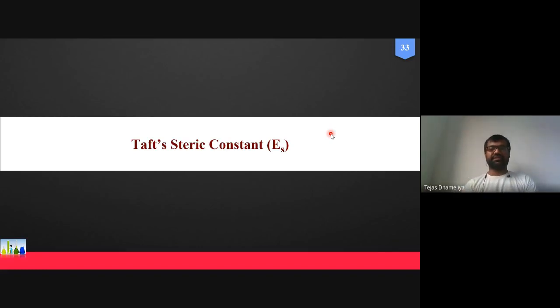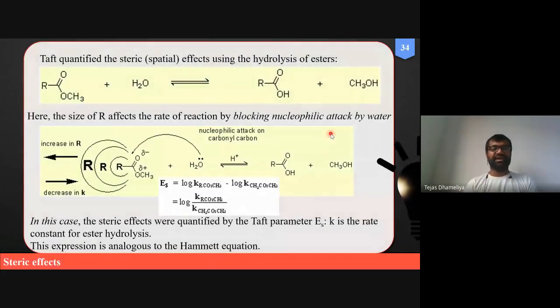This is one of the constants devised by him, and it is for the determination or comparison of rate constants of hydrolysis of certain esters. On the screen, last time we understood similar reactions for methyl esters of some carboxylic acids.